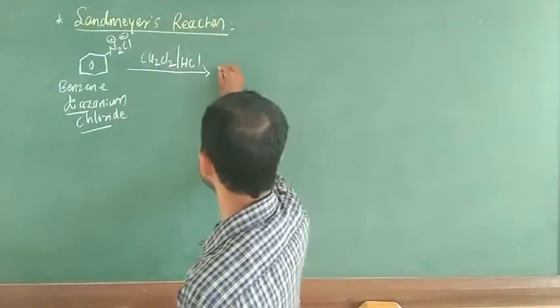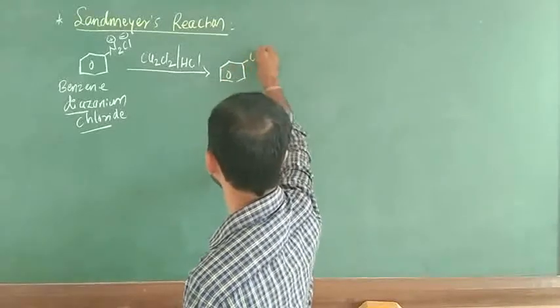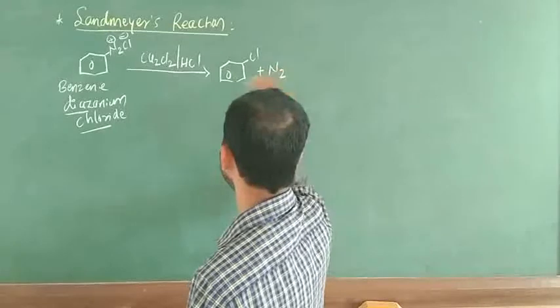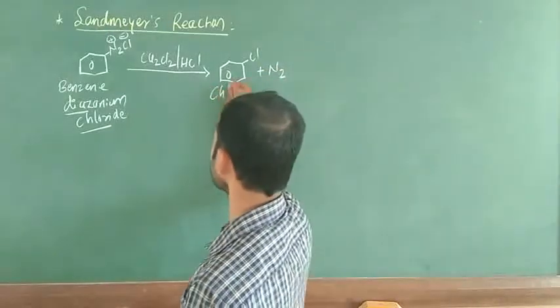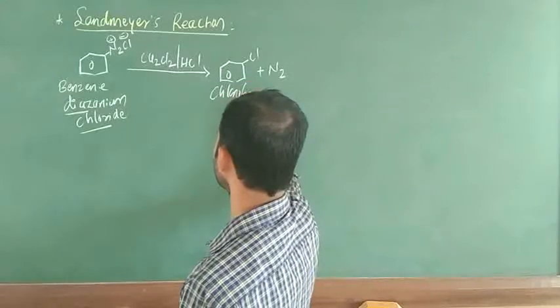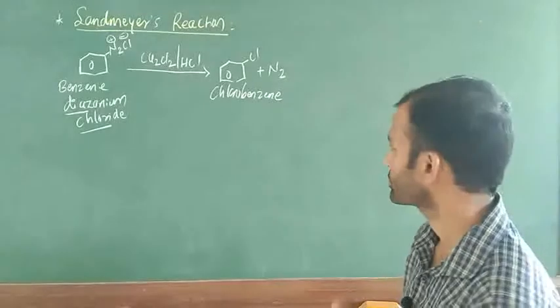There is a formation of product, along with release of N2. The product formed is chlorobenzene. This is Sandmeyer's reaction.